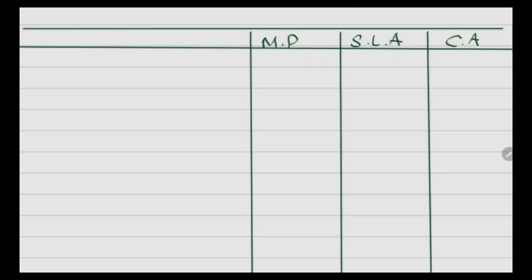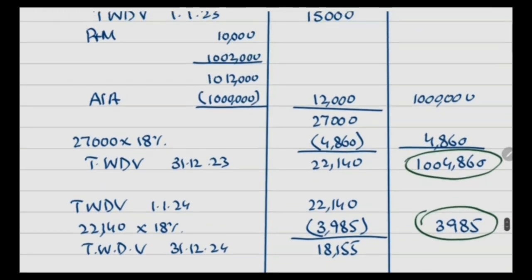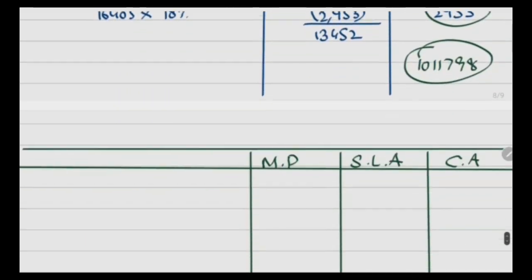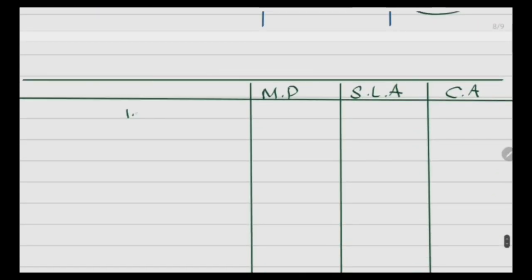So when we are considering the short life asset, the opening balance would be recorded as same. On 1st January 23, this is 15,000. Then during this year, we have purchased an asset with a value of 10,000 and remaining asset which have a value of 10,02,000.